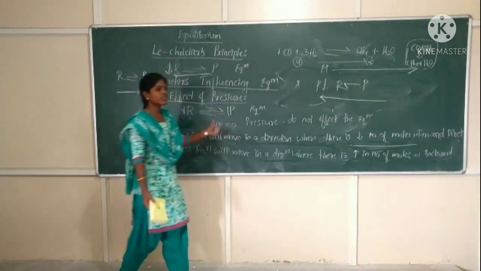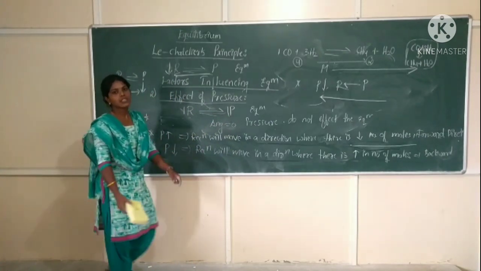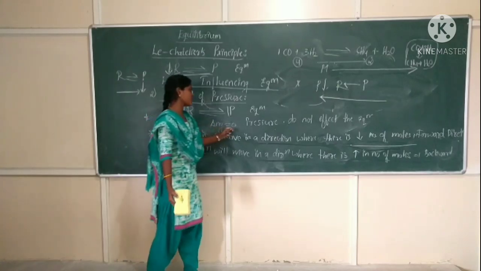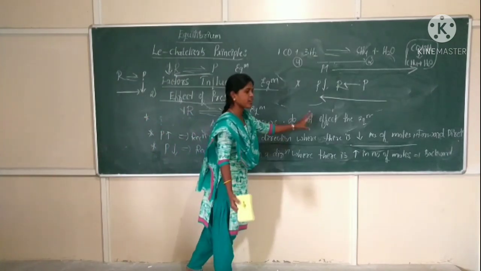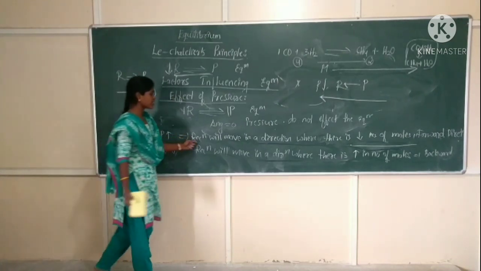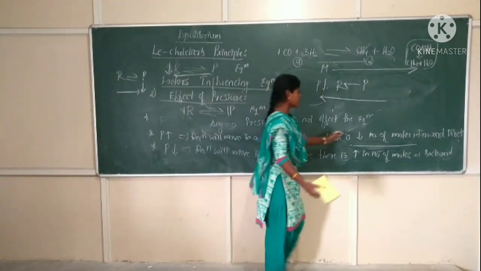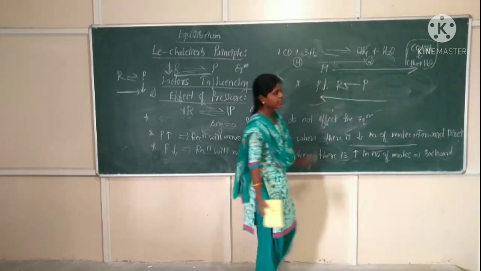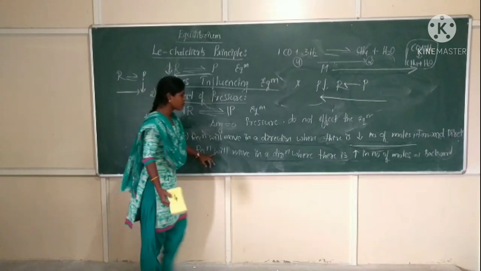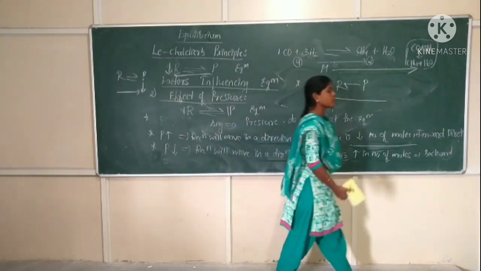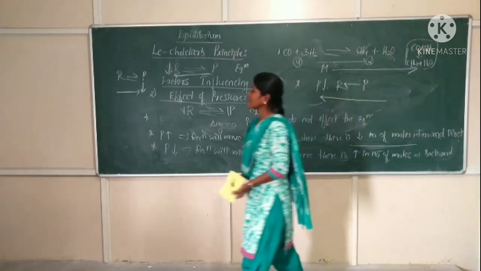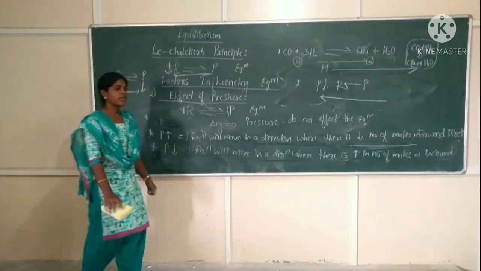So this is how the pressure affects any chemical system which is at equilibrium. First point is, when delta N equals 0, pressure does not affect the equilibrium. Second point, when pressure increases, the reaction will move in a direction where there is a decrease in number of moles, that is the forward direction for the given system. When pressure decreases, the reaction will move in a direction where there is an increase in number of moles, that is the backward reaction for the given example. So this is how the pressure affects any equilibrium system.